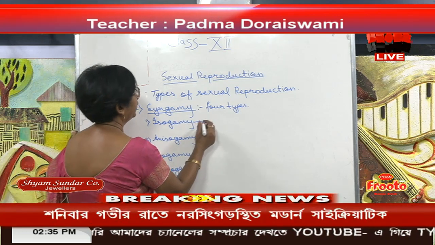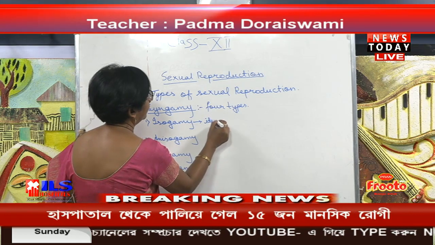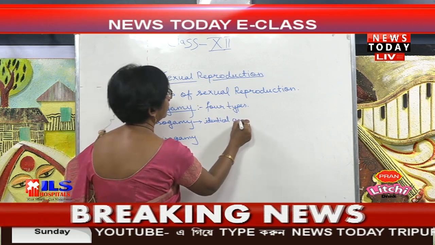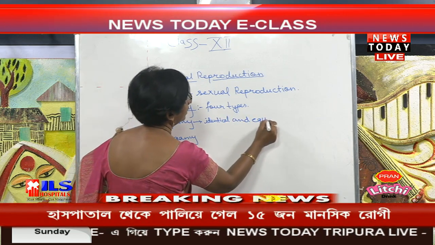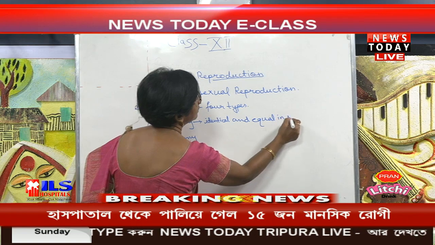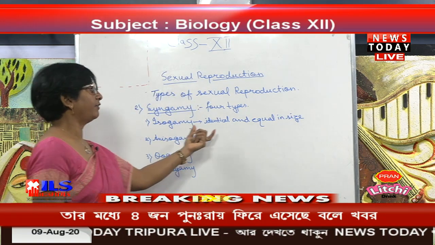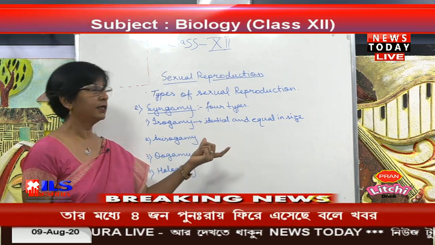So what we are getting is identical and equal in size. These two isogametes fuse together and form the zygote.